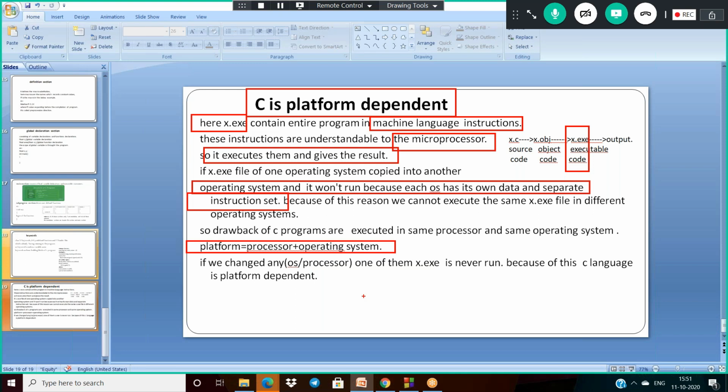Okay, so now this is the complete session regarding the introduction to C, history, features, properties of C, and keywords and structure of C program.